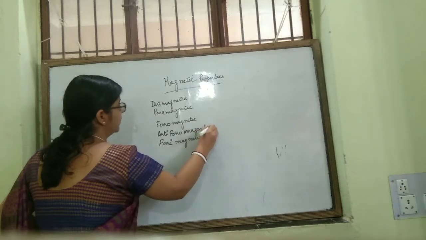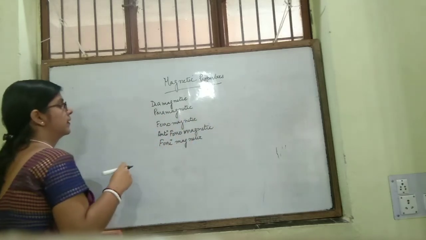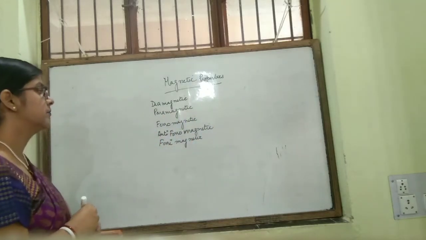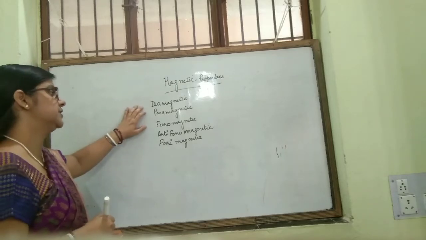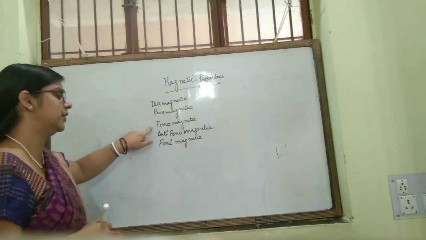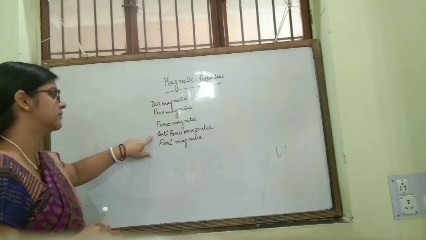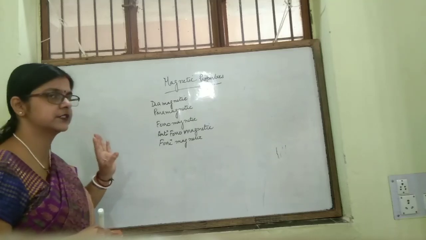How many magnetic substances are there? Types of magnetic substances: diamagnetic substance, paramagnetic substance, ferromagnetic substance, antiferromagnetic substance, and ferrimagnetic substance.